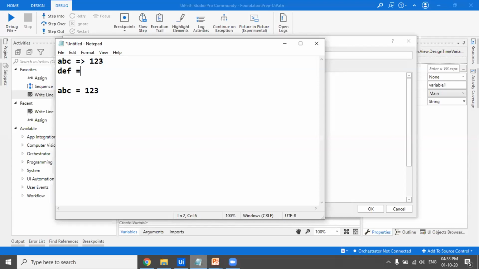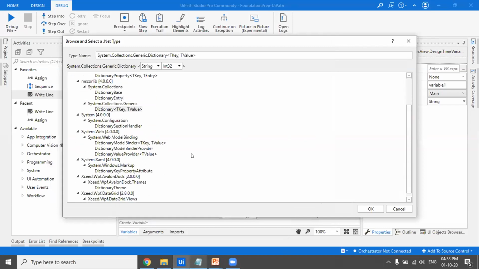So suppose I have 3 keys like that, and I want to get the value 4, 5, 6. If I access DEF, that particular key would give me 4, 5, 6 as the value. So this is how a dictionary works.